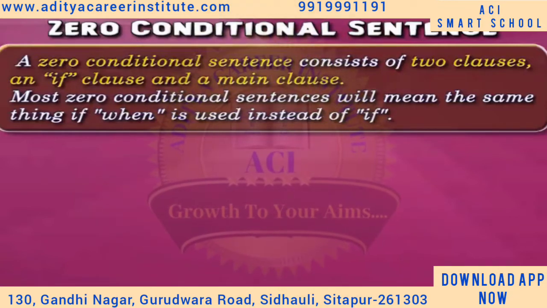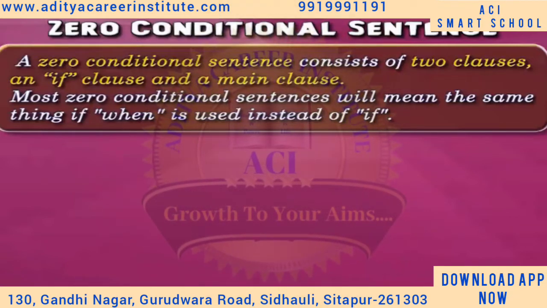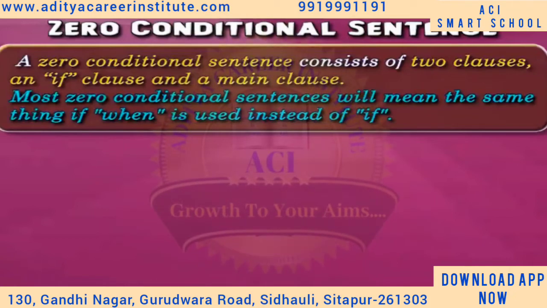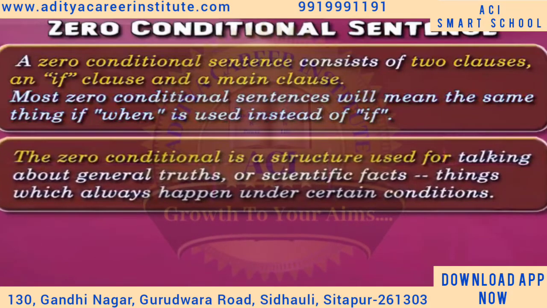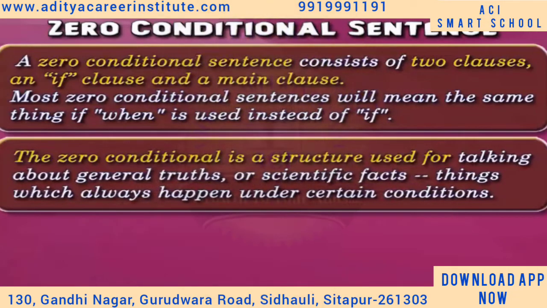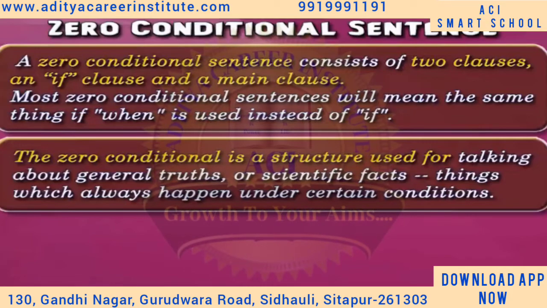The meaning of most zero conditional sentences will be the same if the word when is used in place of if. Zero conditional sentences are used for telling general truths, facts related to science, and things that generally happen under certain conditions.